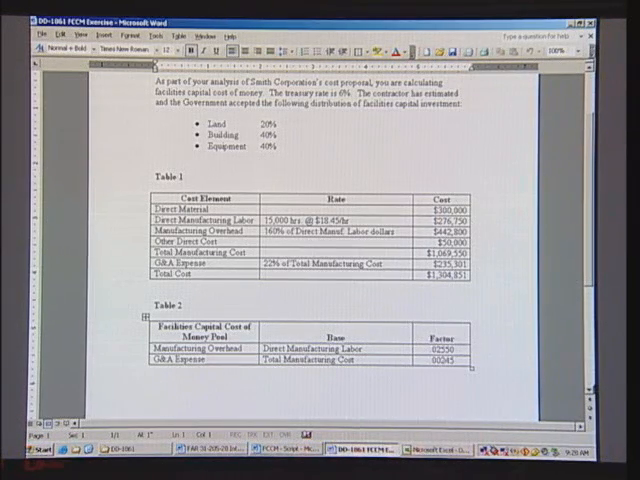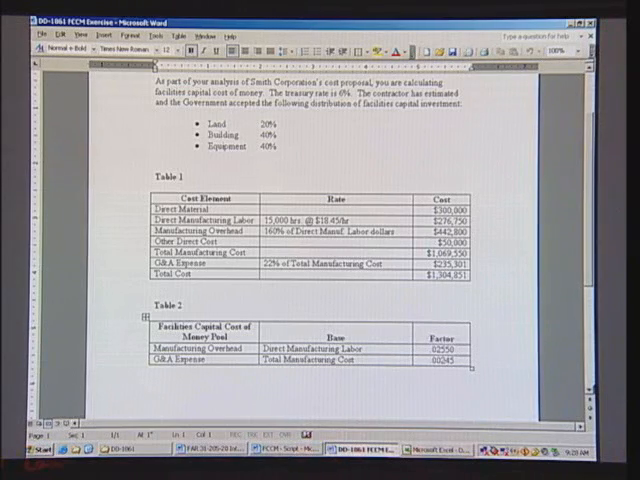Notice again, there's a relationship in this example between G&A and total manufacturing cost. This relationship is 22% of total manufacturing cost. So if we took 22 divided by 100 times the $1,069,550, we would get $235,301.